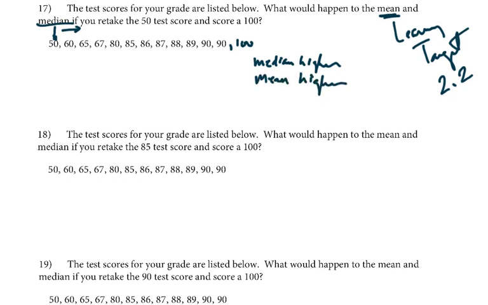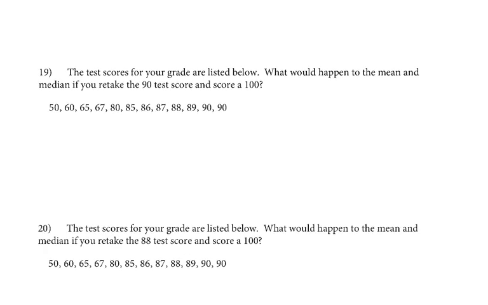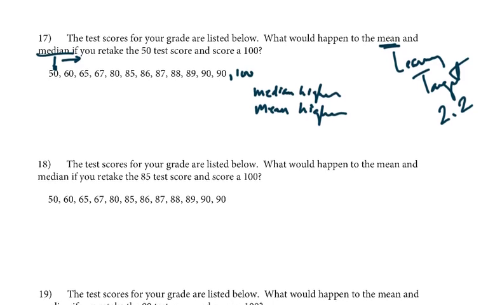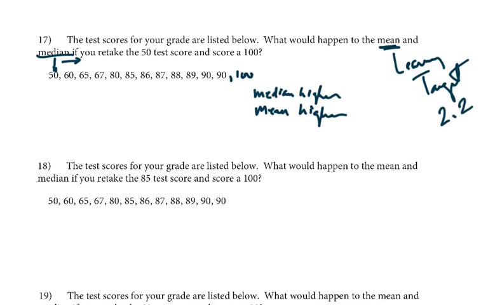Okay, so we can test that, and I think all these numbers start out with the same one, don't they? So let's find, we'll put this up here, the mean of just our regular data and the median, and then we can find the new ones, and we can double check our information, okay? So I'm going to add them all up and divide by how many there are.